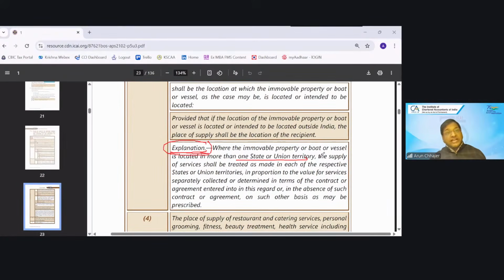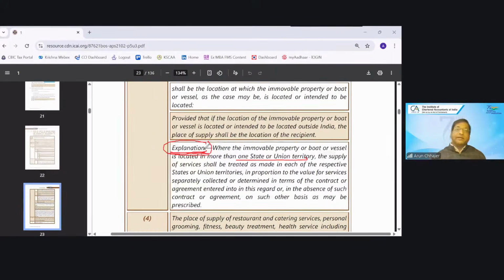Will you apportion that? Not always. It depends on whether the service is covered in 3 to 14 and has that explanation, then only you will apportion. Otherwise, you will not apportion, even though services are being given in more than one state.